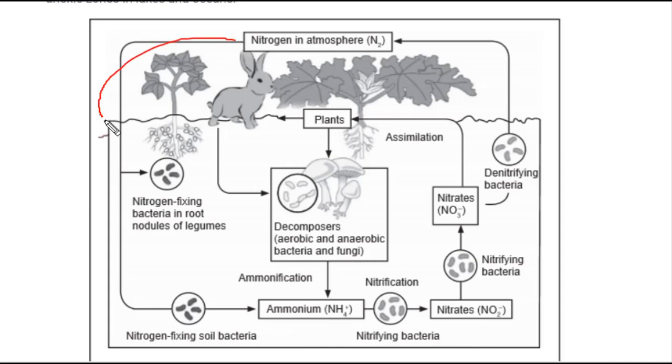It is consumed by these bacteria in nodules of legumes and converted into biological use for soils, plants and animals. In the process, it converts into ammonia, then nitrate, and again these nitrates are converted by denitrifying bacteria, which convert it further into nitrogen. So this is all about the nitrogen cycle.